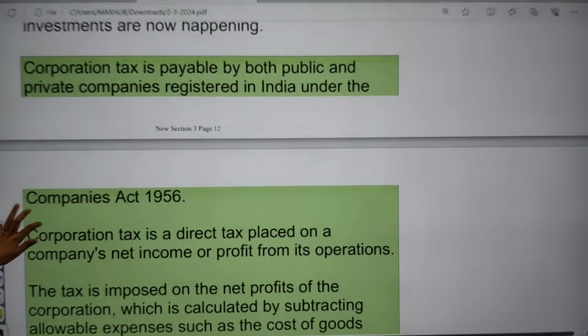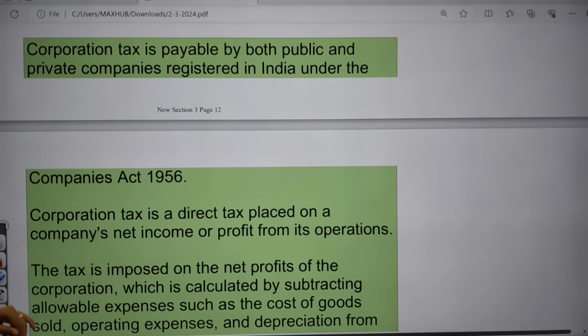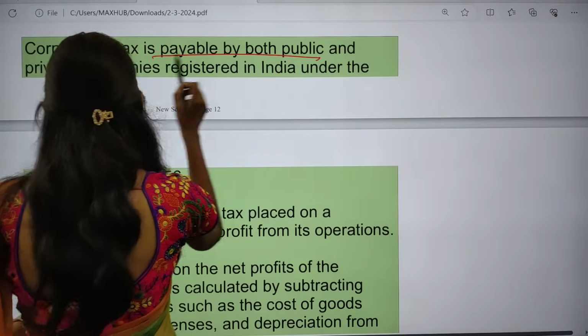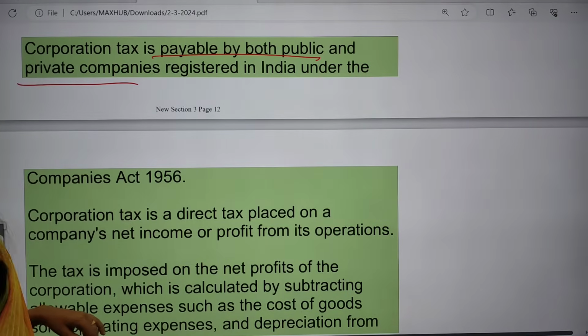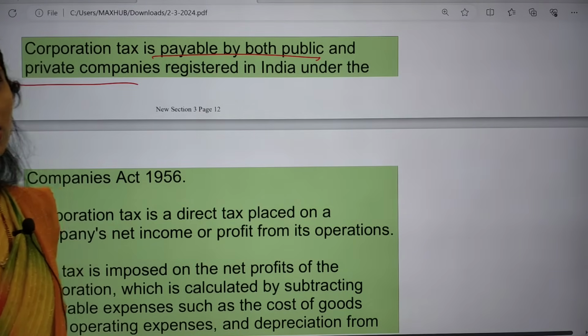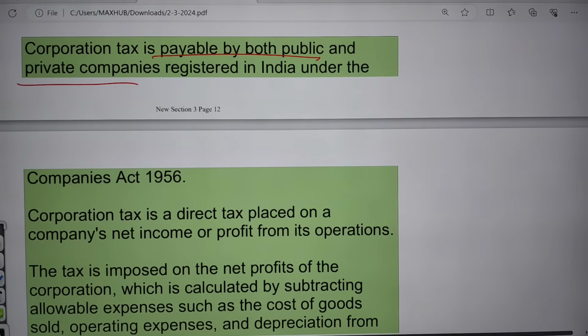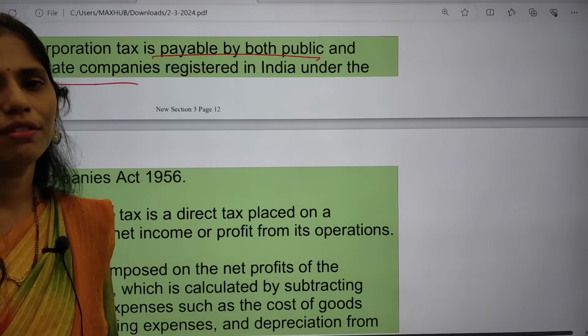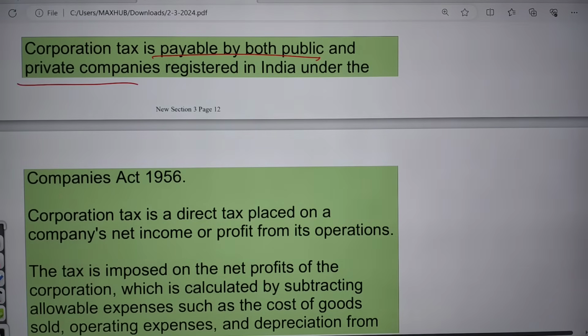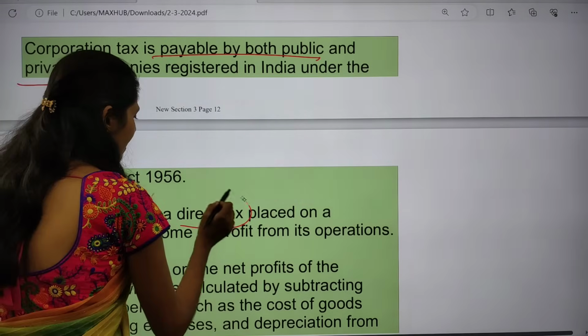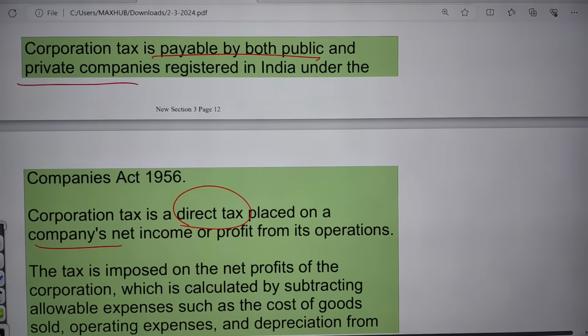Now let us see some facts regarding corporate tax. Corporate tax is payable by both public and private companies registered in our country under the Companies Act of 1956. Whatever company has been registered, whether public or private, has to pay the tax. Corporate tax is a direct tax placed on the company's net income or profit.